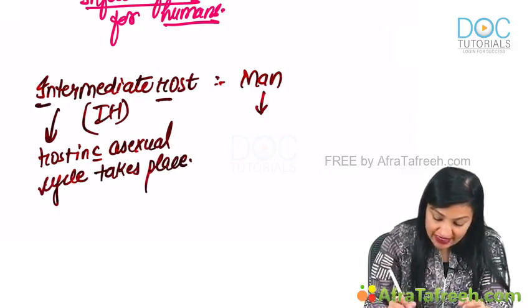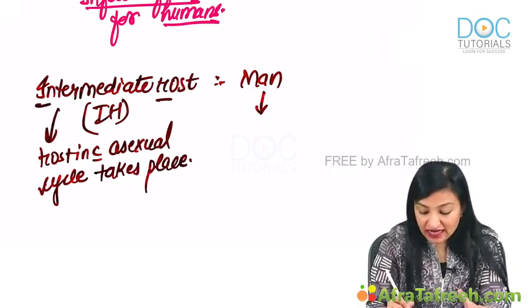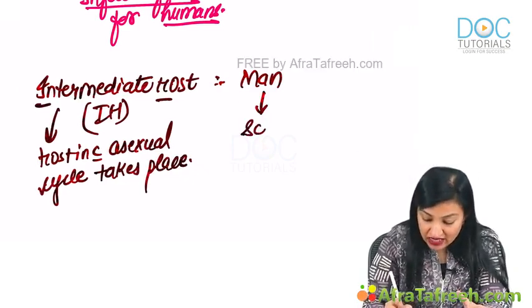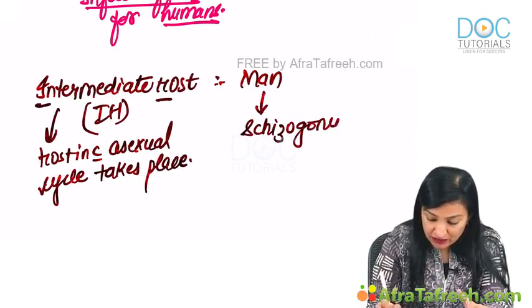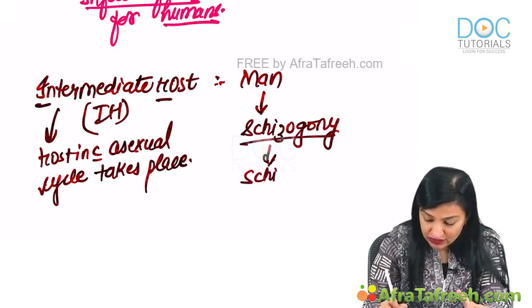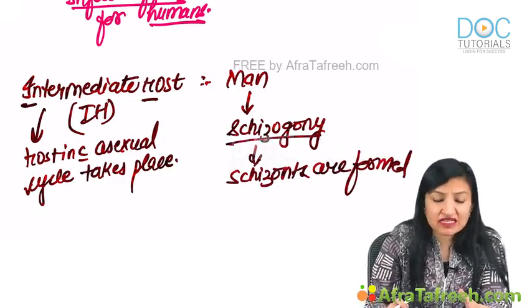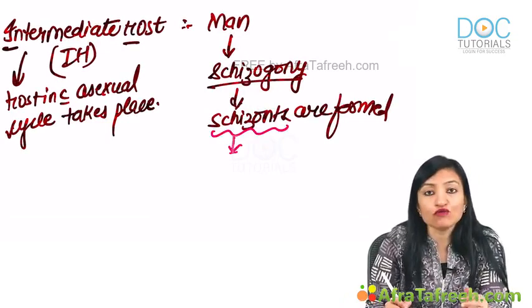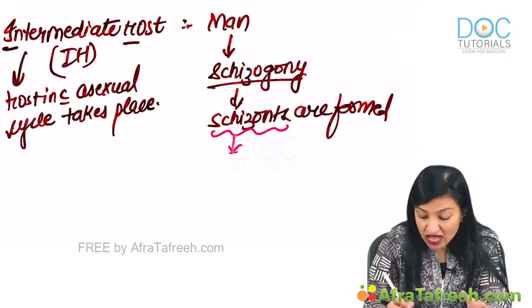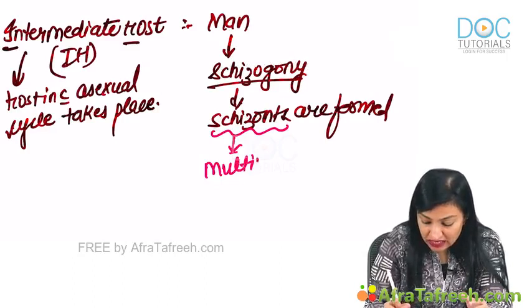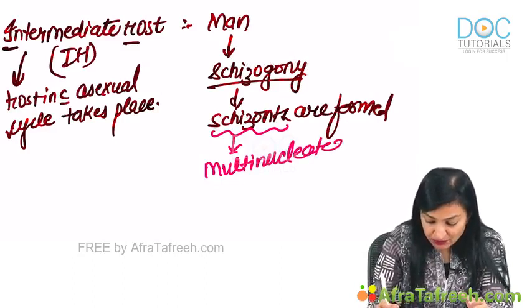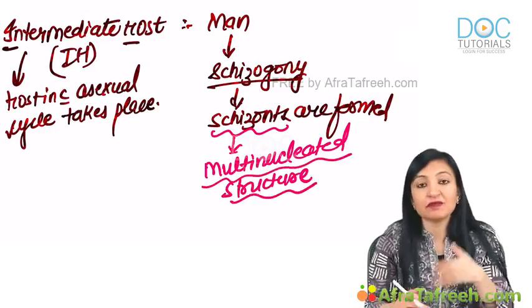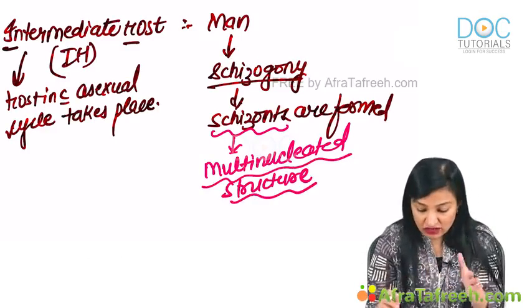Now, the asexual cycle which takes place in man, that is the intermediate host, is known as schizogony, during which schizonts are formed. The moment somebody says the word schizont, what should come to your mind? A schizont is nothing but a multi-nucleated structure. How is it formed? How do the multiple nuclei appear? All that we are going to discuss in a while.